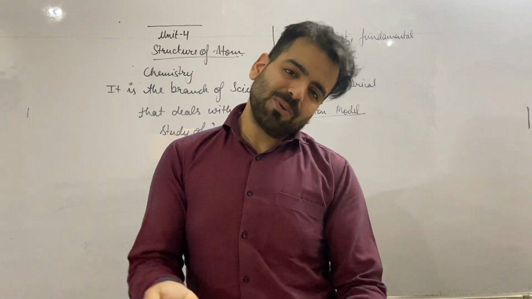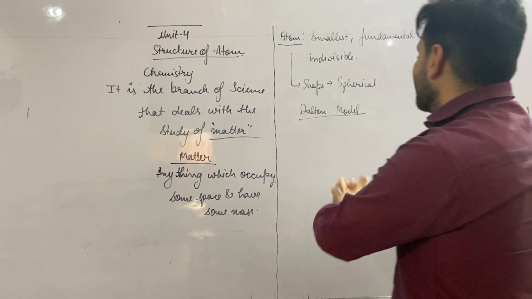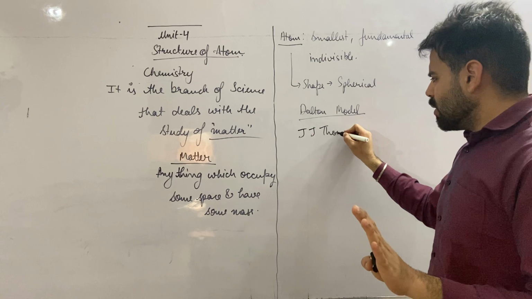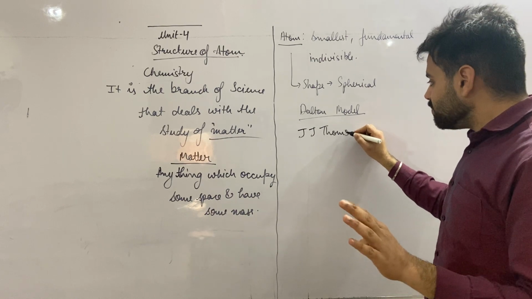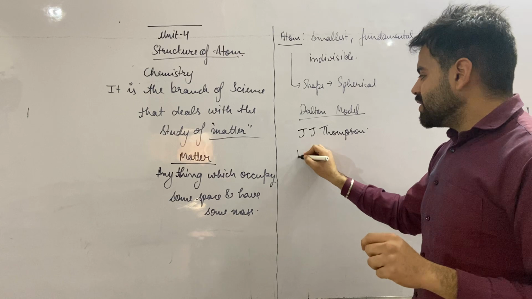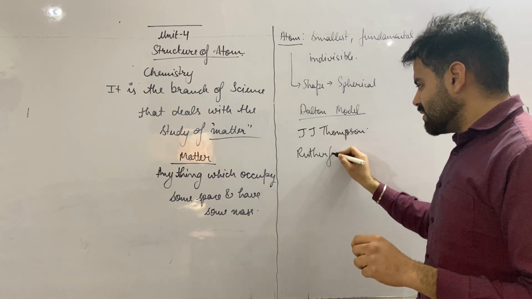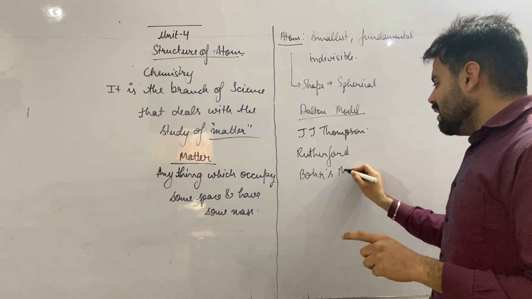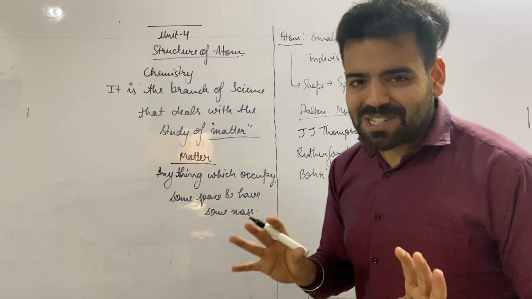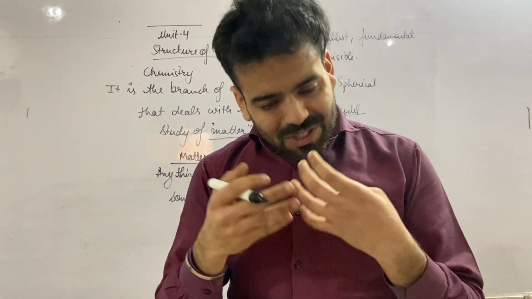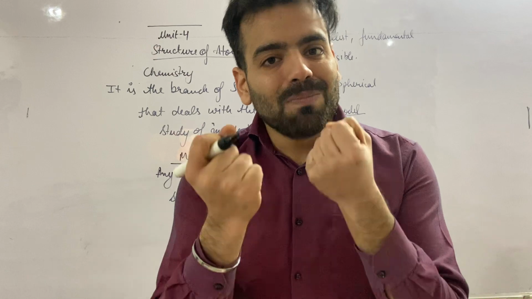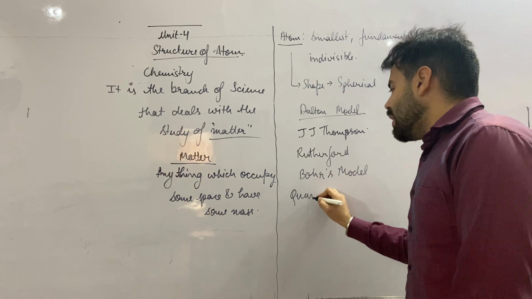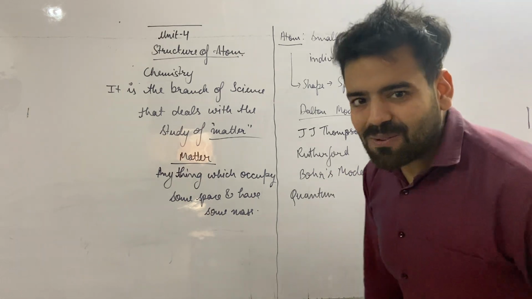So various scientists have tried to explain what an atom is. The first is the Dalton model. After Dalton there was J.J. Thomson. I am going to talk about each of these models; I am just telling you the names today. After J.J. Thomson we are going to discuss Rutherford, and after Rutherford the Bohr model. And the last model, which is not especially mentioned in the NCERT, you are going to do in class 11, and that is the most advanced theory about the atom, called the quantum model.